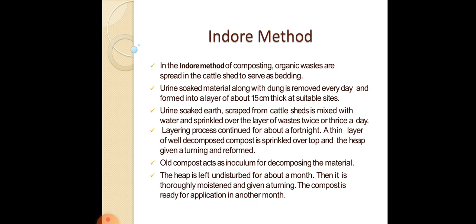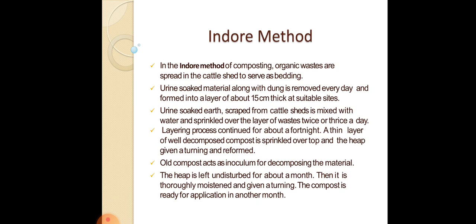The first turn is done 4 to 7 days after filling, the second turn about 5 to 10 days after the first, and further turning is normally done after 2 to 4 weeks.